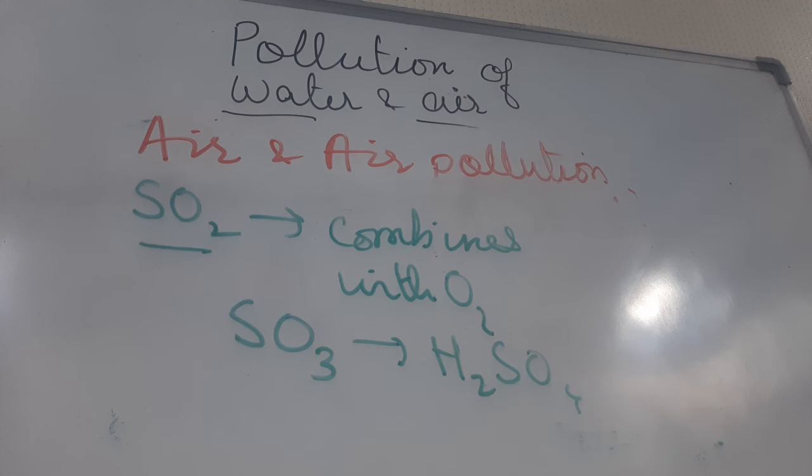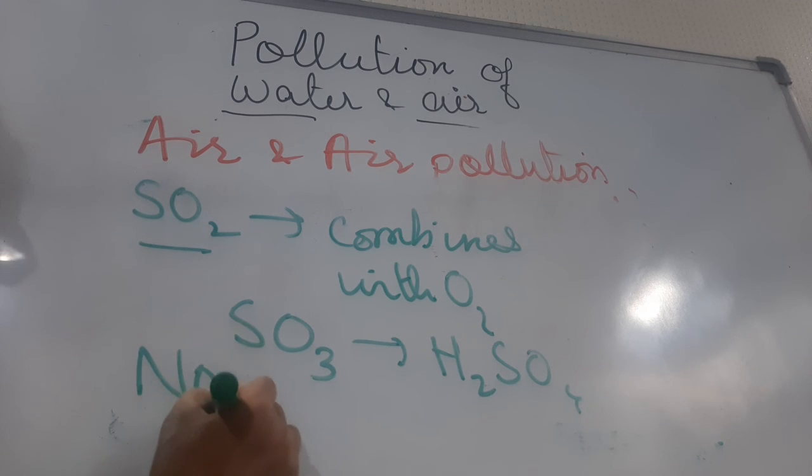Acids which are forming, like the gases, they react with water to form nitric acid, sulfuric acid, and these acids are coming down to the earth with rain, which causes acid rain. Now nitrogen dioxide. Nitrogen dioxide is given off by the exhaust of automobiles and by some industries. It is also very poisonous.